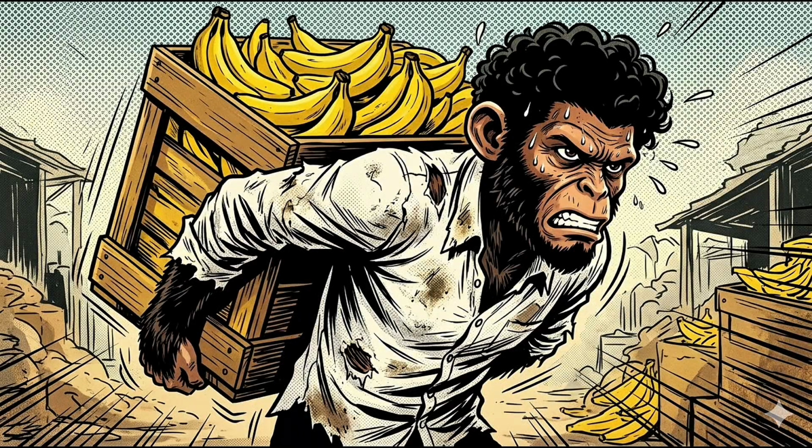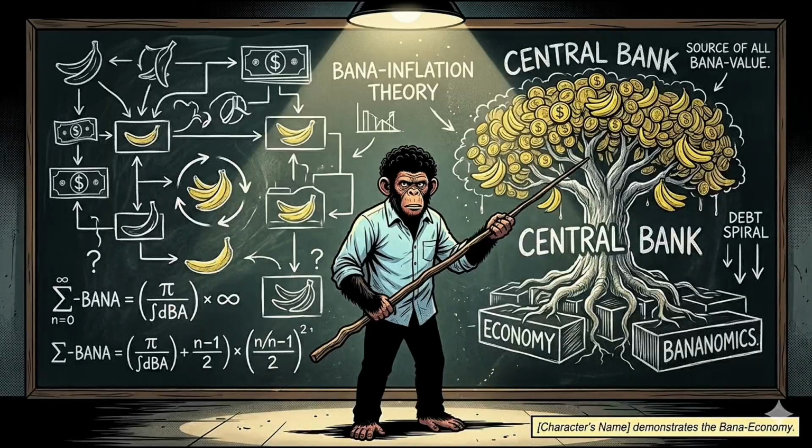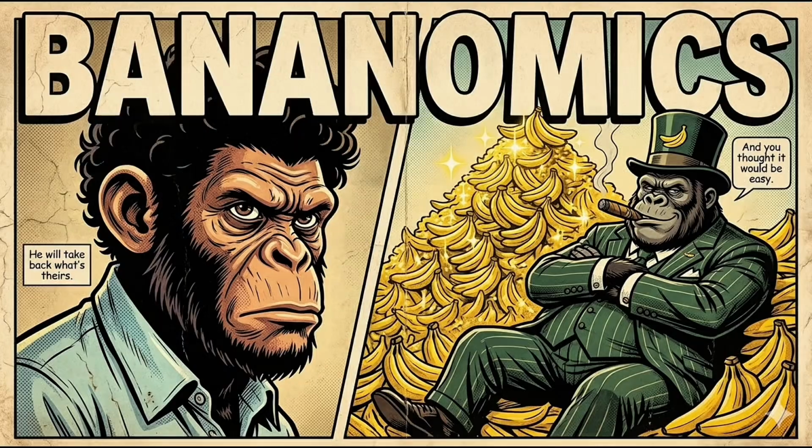You are working harder than ever, but you still feel completely broke. The math is rigged against you. Here is exactly how the system actually works, explained with nothing but monkeys and bananas.